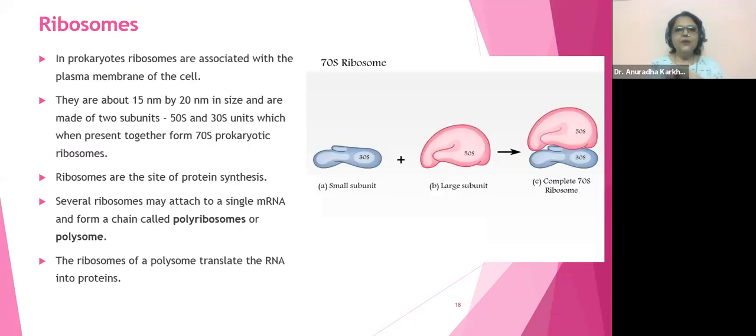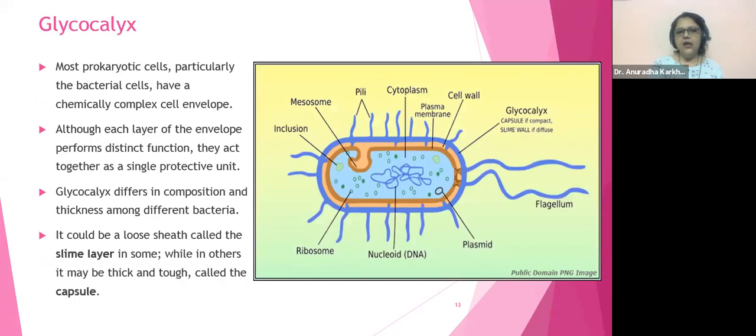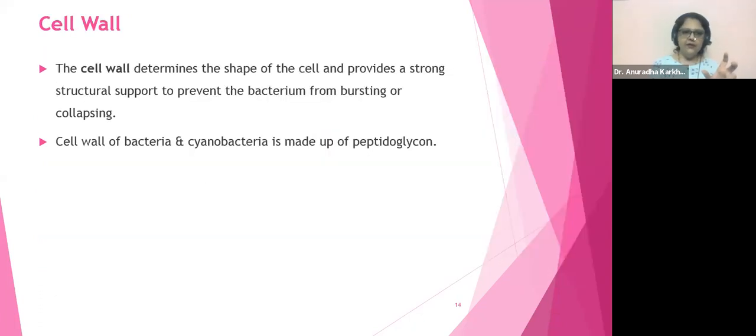So in the last class we completed ribosomes, so I had taken out this slide. Anyways, let's see about whatever we had done in the last class, right? So we had talked about the glycocalyx, loose slime layer. If it is going to be loose, it's going to be capsule. If it's going to be tight, right?